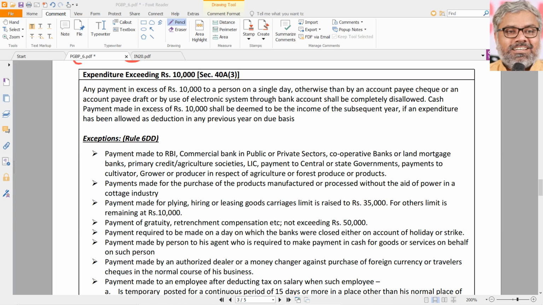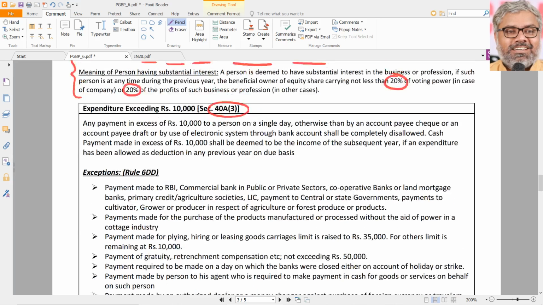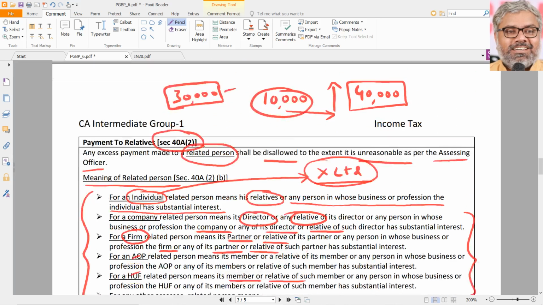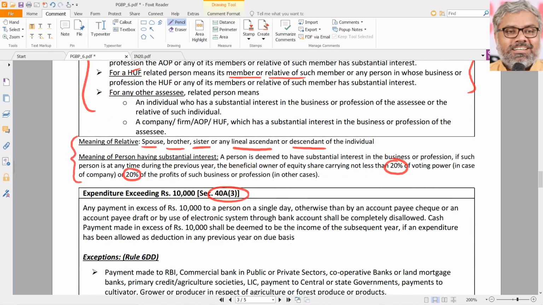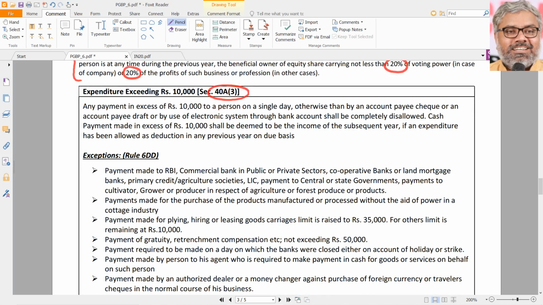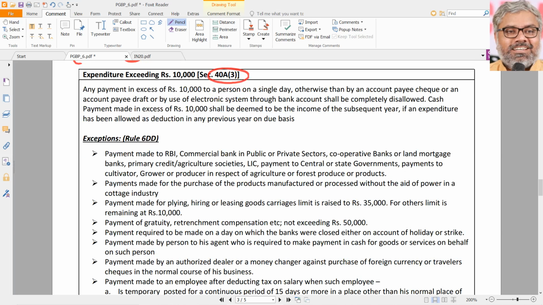Then 40A(3). Naturally, we are all talking about the disallowances series. This is also a disallowance. 40 capital A, this is not small a, that care has to be taken. Here also 40A(2) is capital A. Earlier what we discussed, 40(a), that was small a. Why is that, we don't know. The lawmakers made it like that, we have to write like that. So 40A(3), this A is capital A.